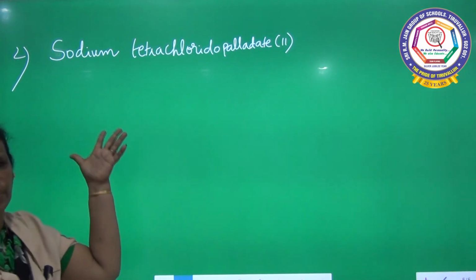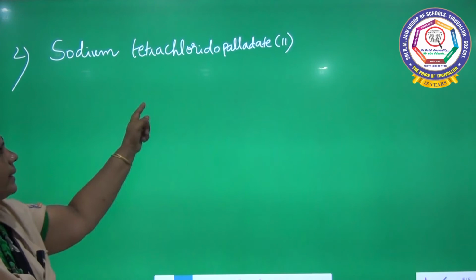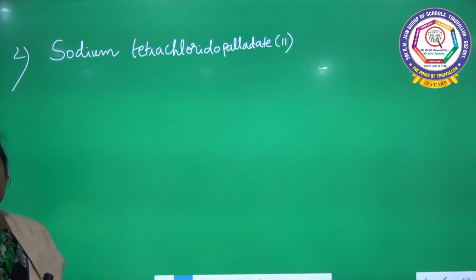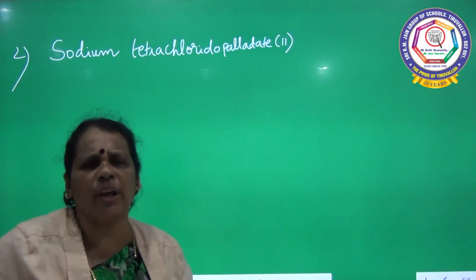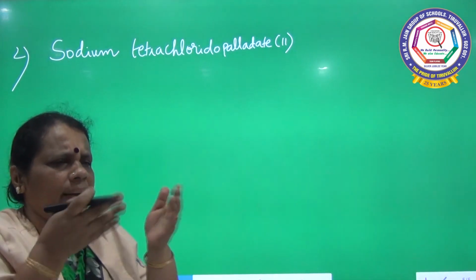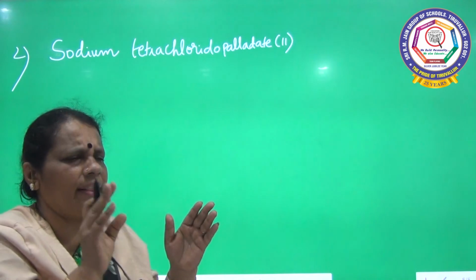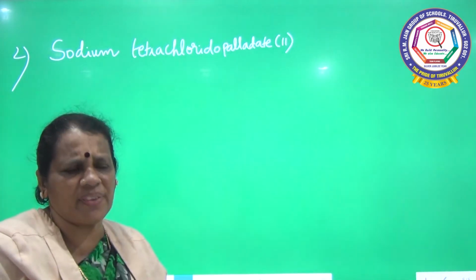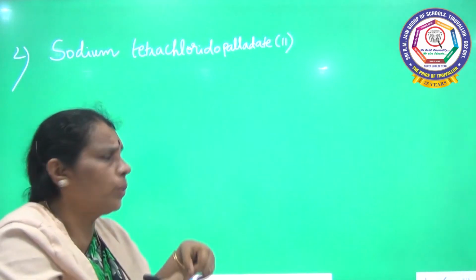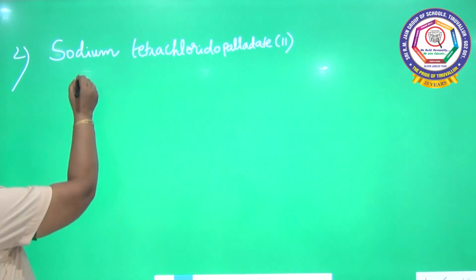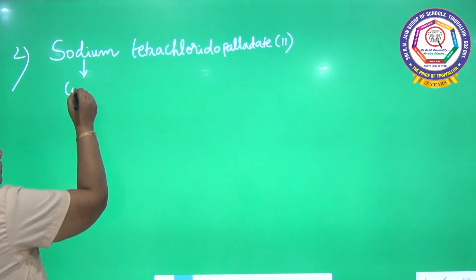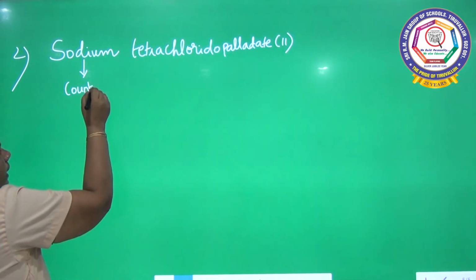This is my compound, sodium tetrachloridopalladate(II). Before starting to write the molecular formula, we have to segregate the species which are present in my compound. When you talk about sodium, it is a counter ion. Sodium is a counter ion here.